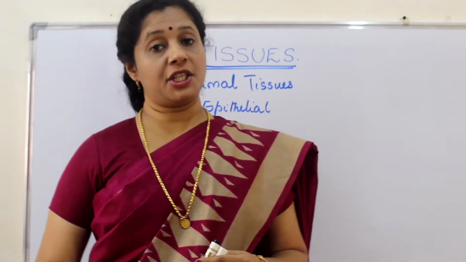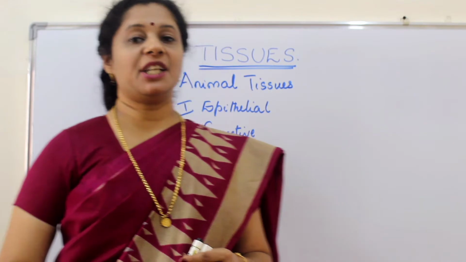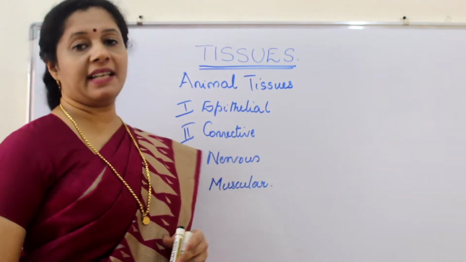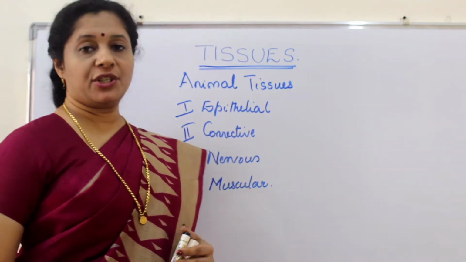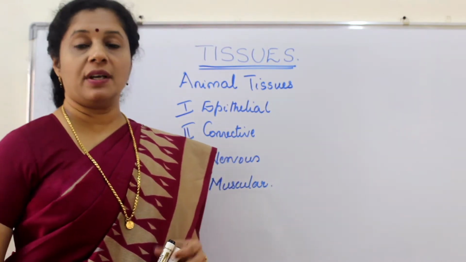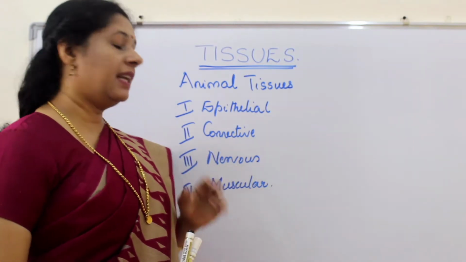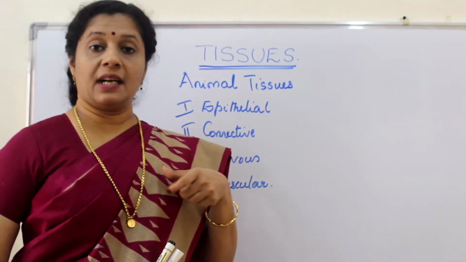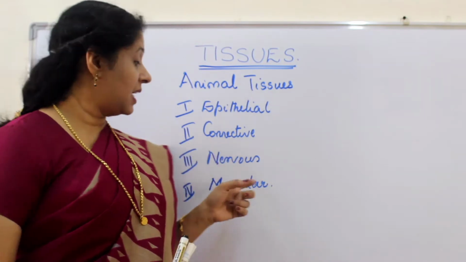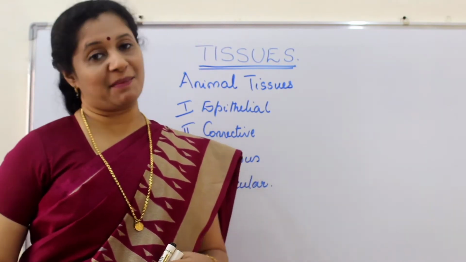We learn plant tissues in detail. Today we will discuss animal tissues. Animal tissues are classified into 4 different categories. Epithelial tissue, which are actually the covering tissue of our body. Then connective tissue, which are doing special function of connecting different parts of the body. Then nervous tissue, involved in our control and coordination mechanism, and muscular tissue helping us to move. So let us see one by one.